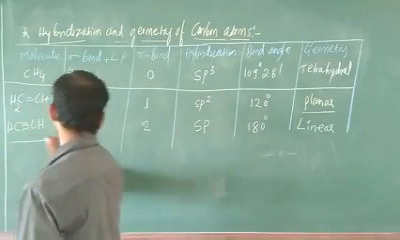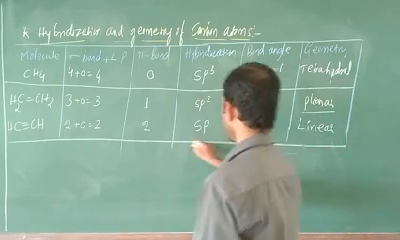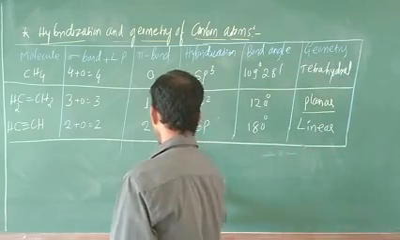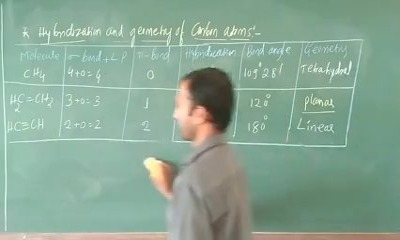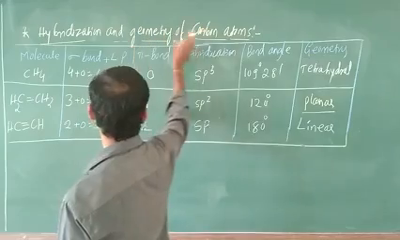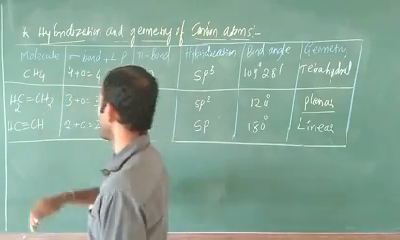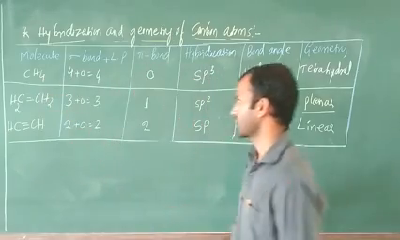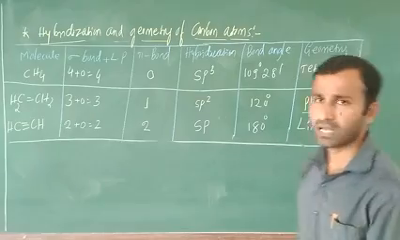Hybridization and geometry of carbon compounds. Usually you have to apply this technique to carbon compounds, otherwise you can apply it to ammonia or any other elements also, no problem. But particularly in this case, the heading is carbon compounds, so I am going to consider the example as carbon. So, this is your complete tabular column of hybridization.